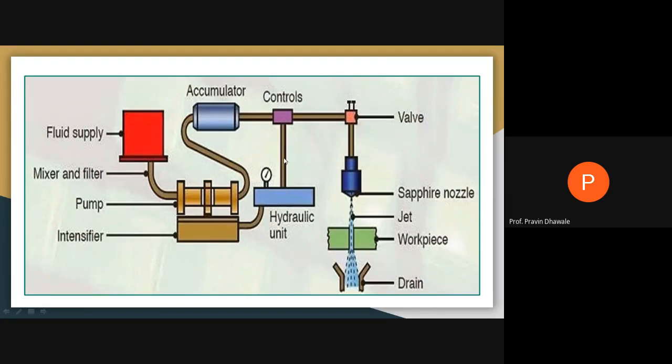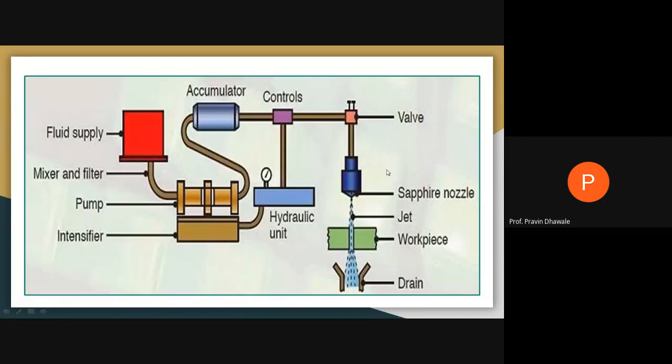And when this high pressure water passes through this nozzle, you get the high pressure water jet. Along with this high pressure water jet, we also provide a certain amount of abrasive. That provision is not shown in this figure. It will be like water jet machining, right? I think this will be the figure of a water jet machining.